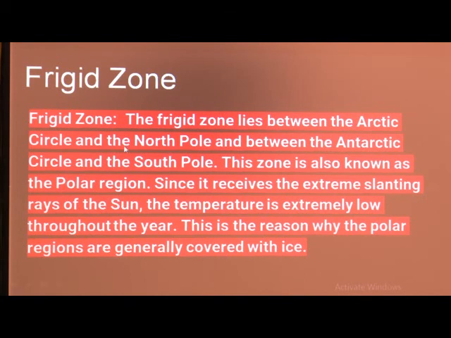See, now this zone is towards the pole. So, here in this region the sun rays are very minimum. So, what happens? Due to that they get very little heat. So, because of that this area is covered with snow or ice.